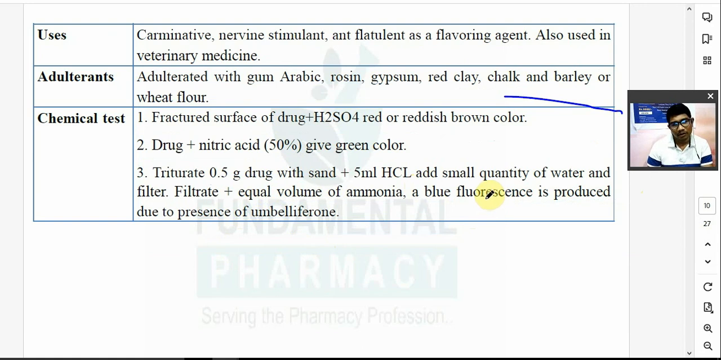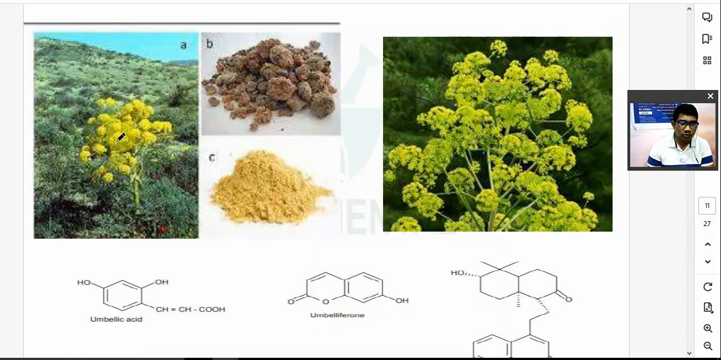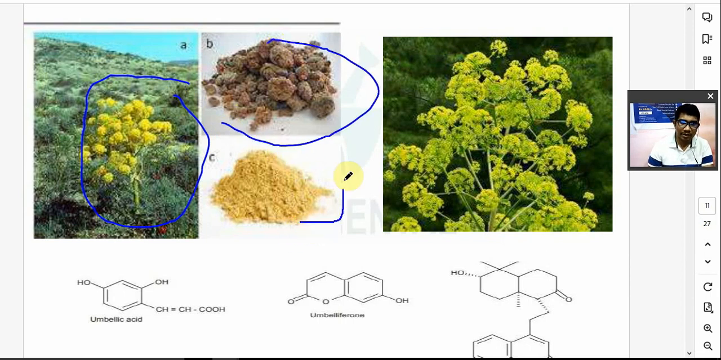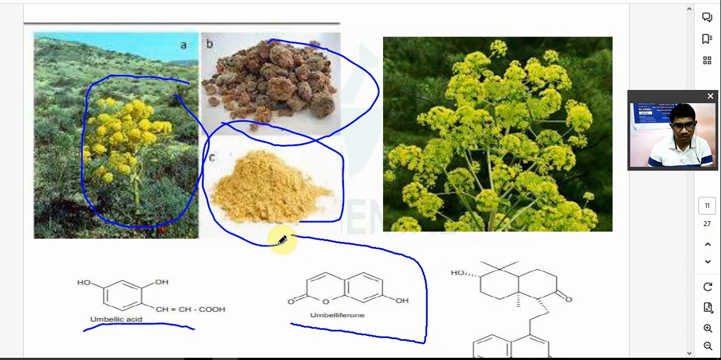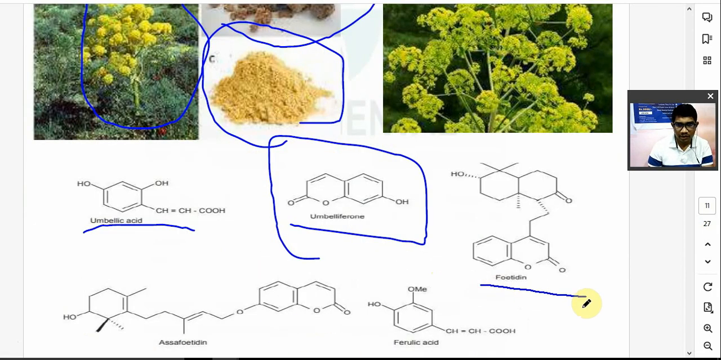Ferulic acid is present in the asafoetida. Important. These are plants whose roots and rhizomes are cut, and the exudate, the secretion, is obtained. In powder form, it is known as umbellic acid, umbelliferone. This one is known as ferulic acid and asafoetidine.